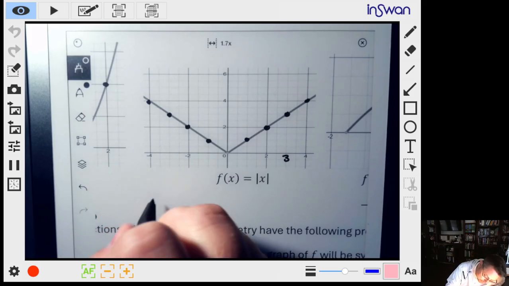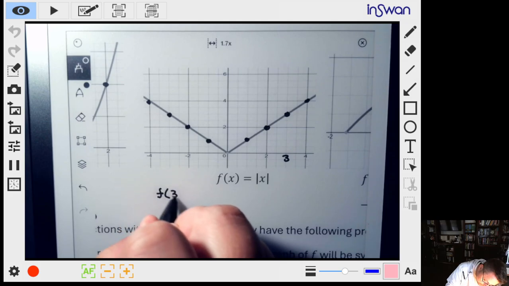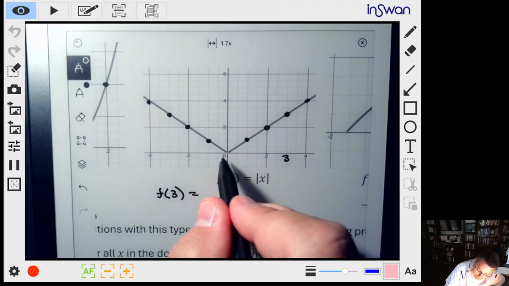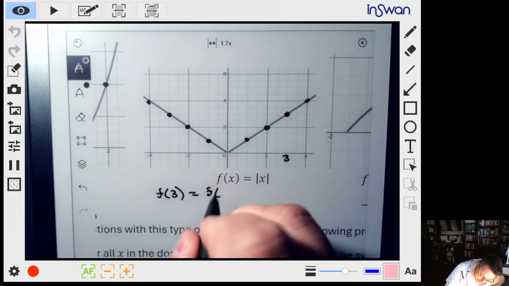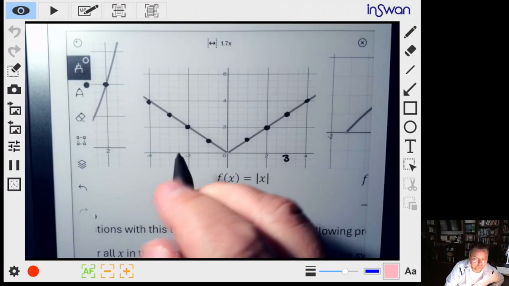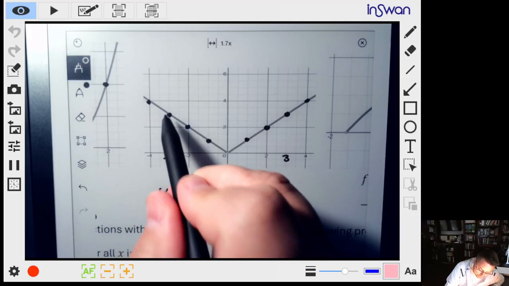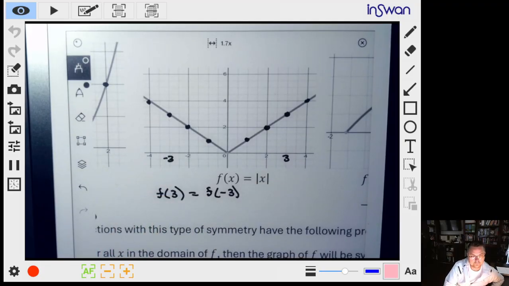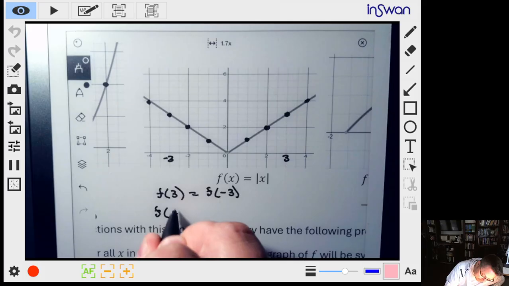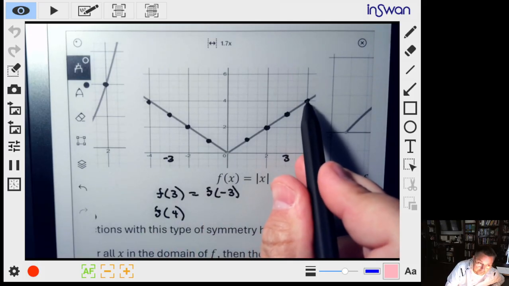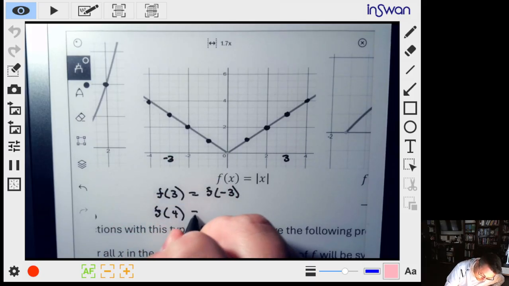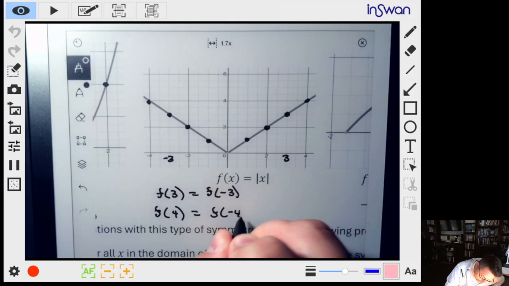So the height at 3, which is 3, is also the same thing as the height at -3. At -3, sure enough, this is also equal to 3. So these are equal to each other. Or the height at 4 is this height, and that's the same height at -4.